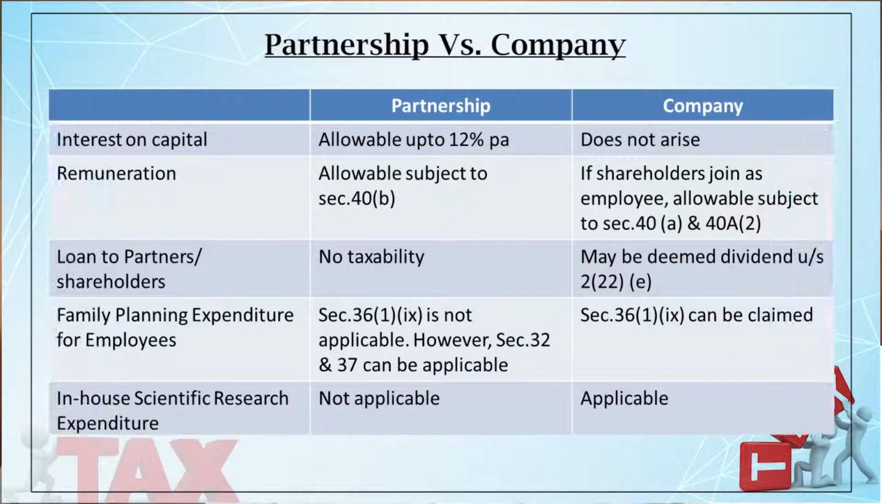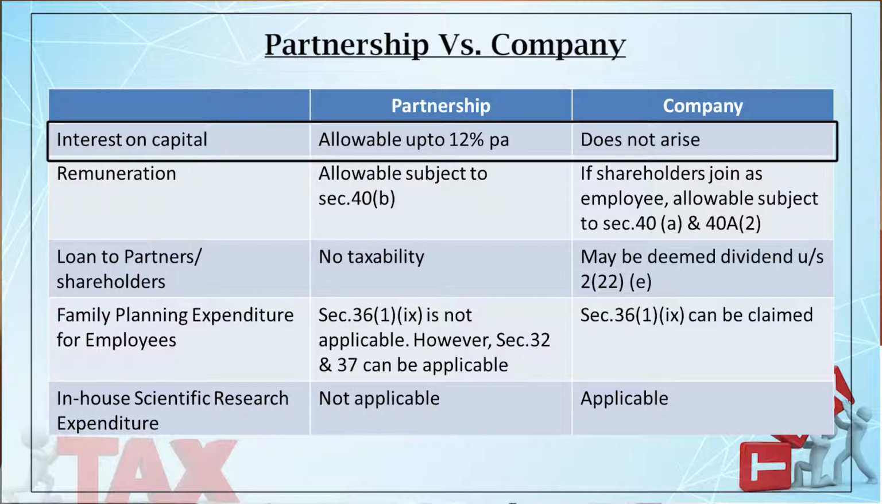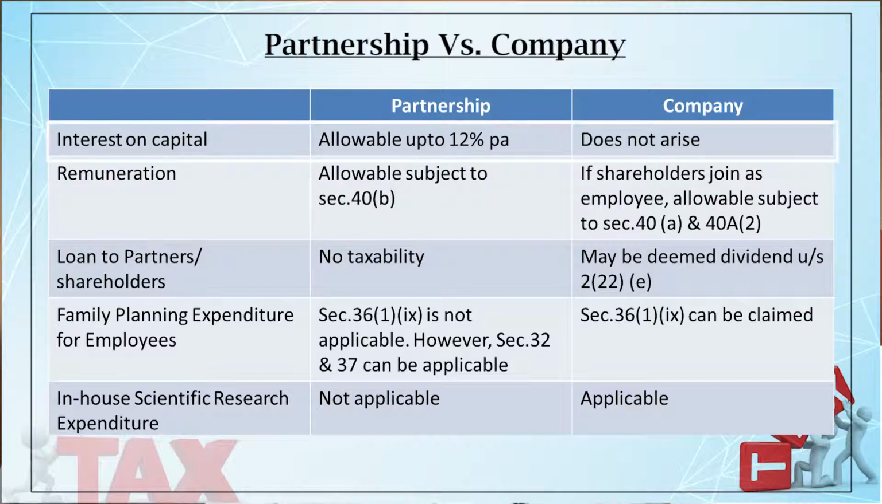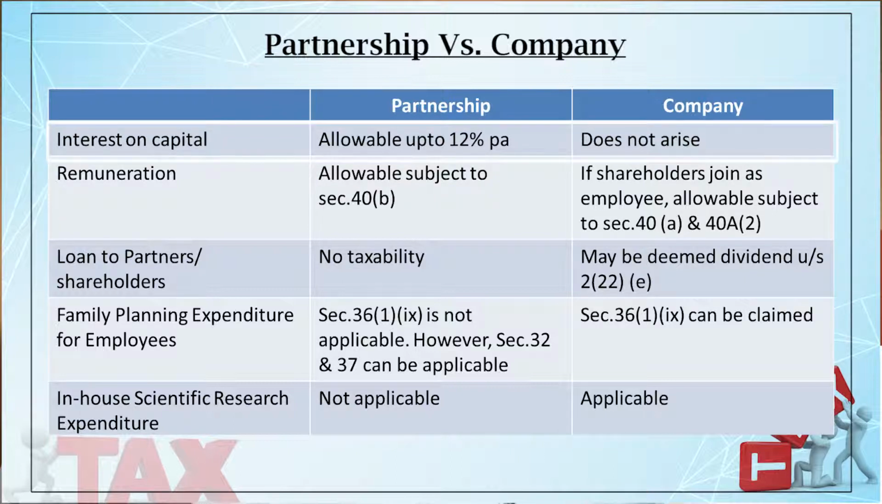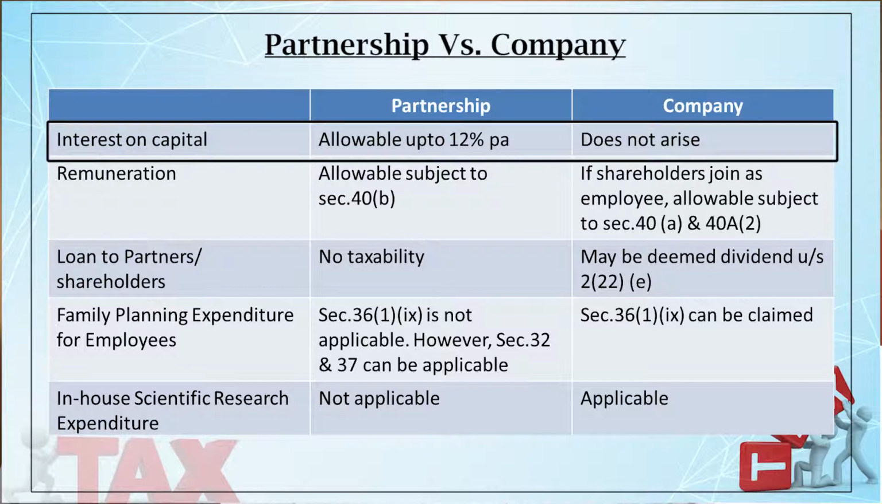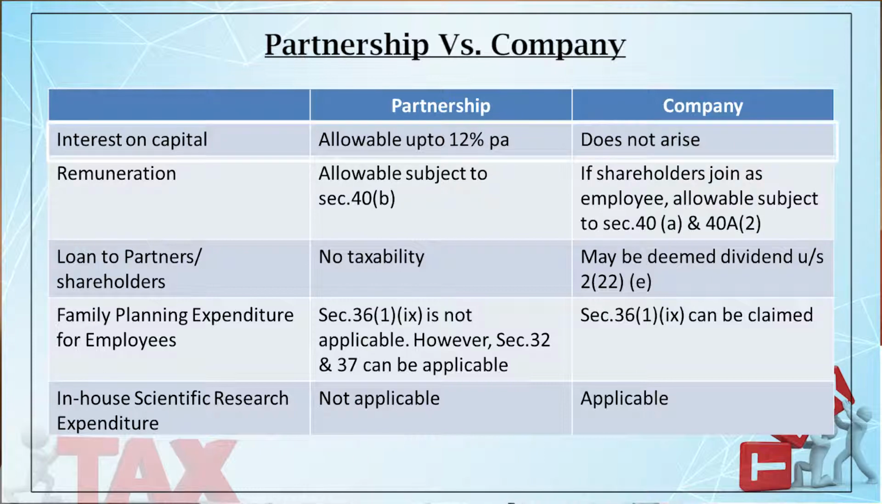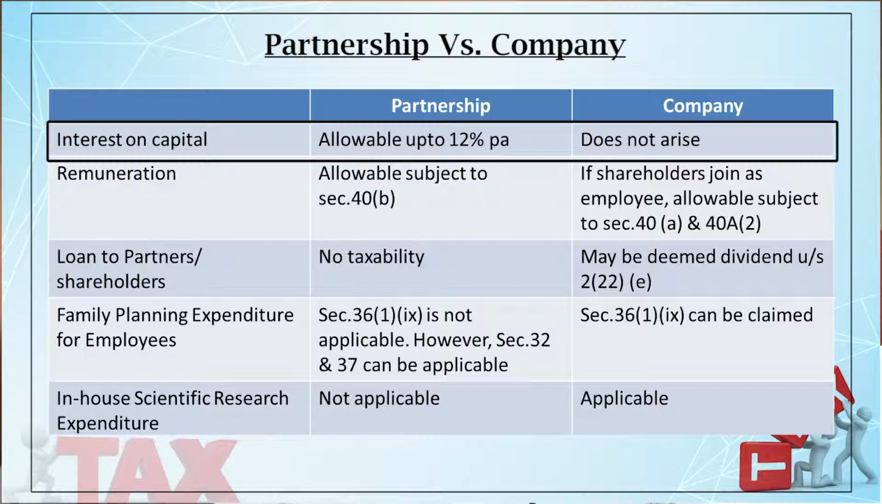So, to start with, first is interest on capital. You know that when capital is given, in case of a firm, it is given by the partners. Now, the interest allowable to the partners is allowable up to 12% per annum. In other words, if the firm pays interest over 12%, the balance is taxable in the hands of the firm. Now, in case of a company, you will appreciate there is technically no interest on capital because it is the shareholders who are subscribing for the shares, right? So, there is no question of an interest on capital.